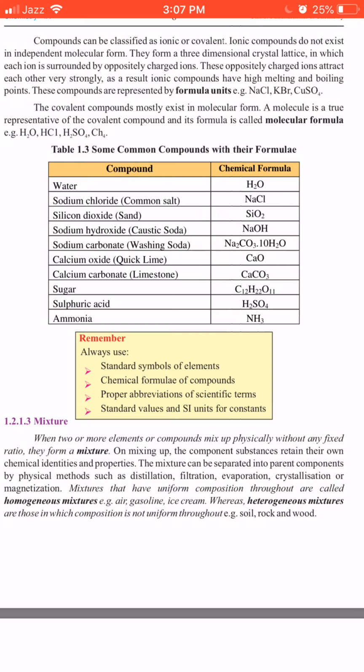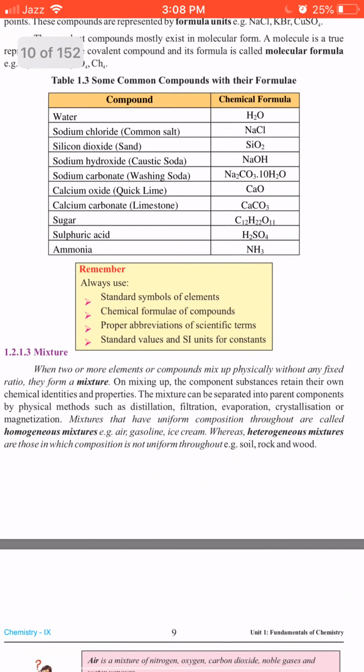Then, very important, the short question that differentiates between homogeneous mixture and heterogeneous mixture. Homogeneous mixtures are those mixtures which have uniform composition throughout. I repeat, these three words are very important, students: uniform composition throughout. And as far as heterogeneous mixtures are concerned, they do not have a uniform composition throughout. That's why they are called heterogeneous mixtures.